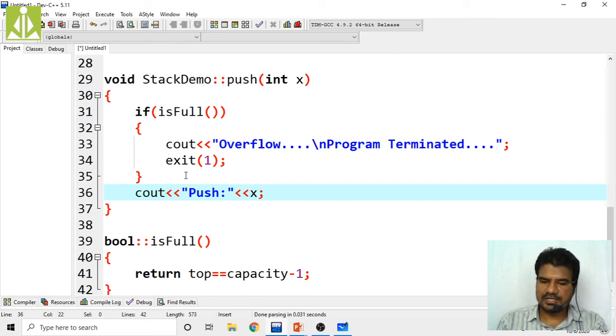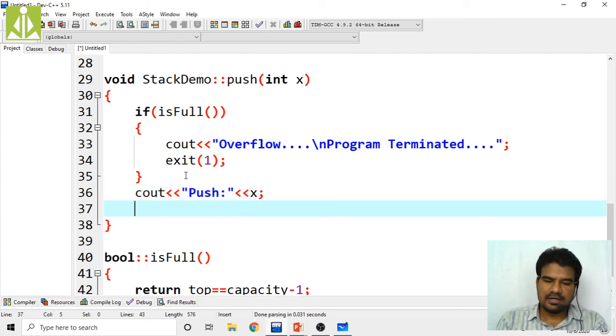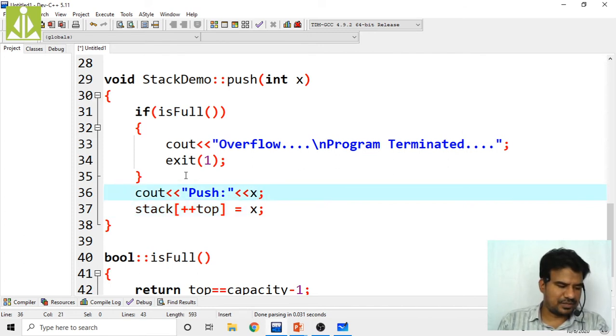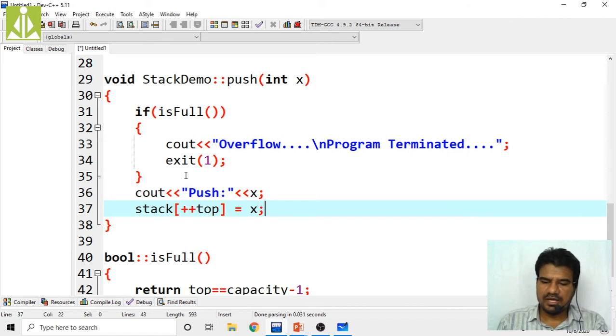How do we push? We increment the top value first, and insert that x at that location. In this way we can perform the push operation.